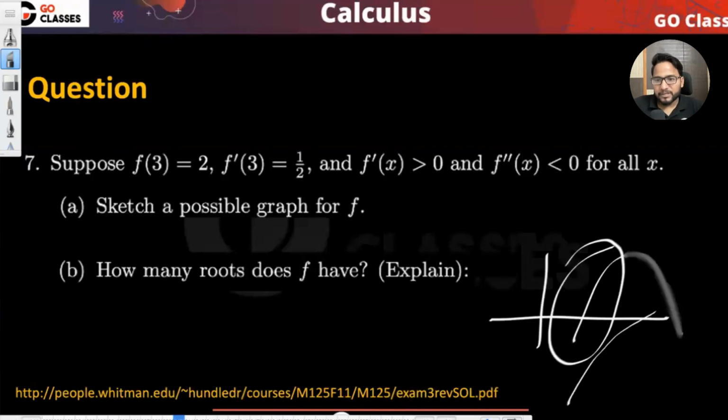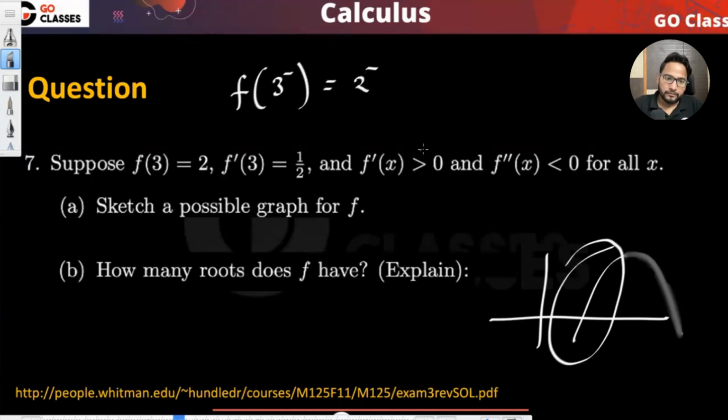You can argue by looking at the geometrical interpretation, or you can argue with the mathematical interpretation also. You are saying that f(3) is 2, and since the function is always increasing, can you tell me what is f(3-), just before 3? It will be just less than 2, because it is always increasing.